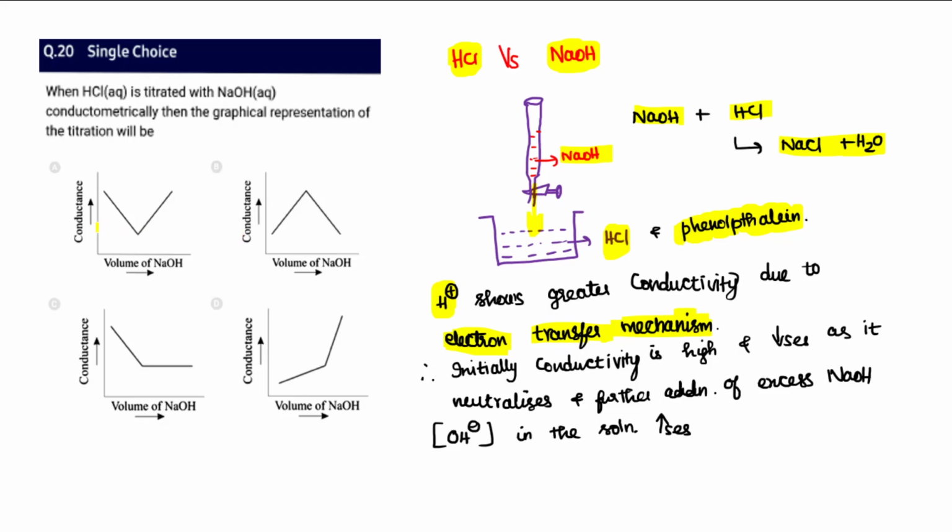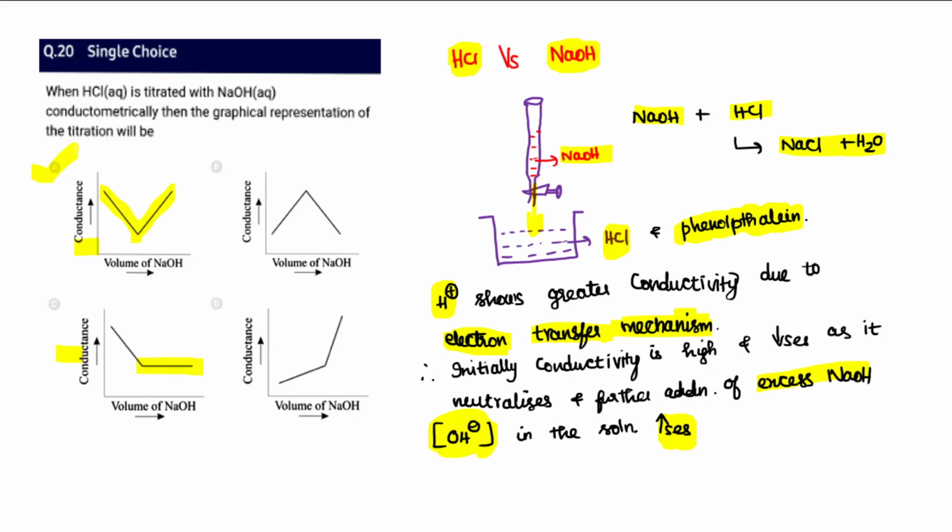Okay, the options observed here as of now are A and C. But after the NaOH neutralizes all the HCl, there will be an excess of NaOH. That excess NaOH will increase the concentration of OH minus. That will again increase the conductivity. It is not going to remain constant.